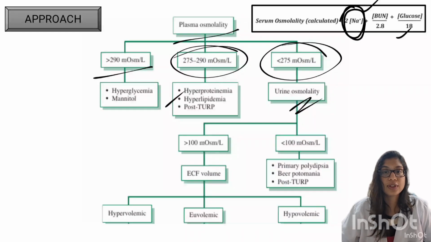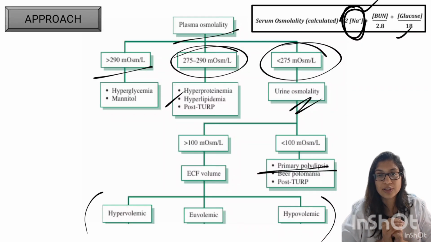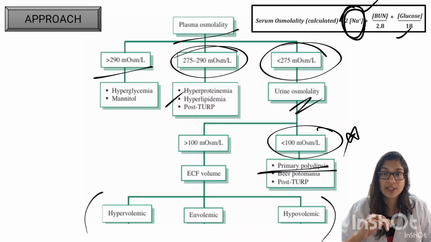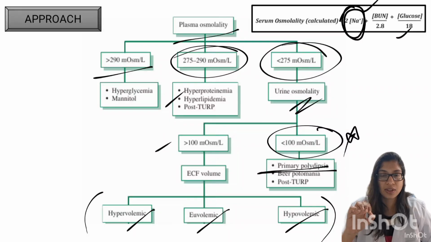Why do we need to see urine osmolarity? To differentiate between primary polydipsia and the remaining causes. If it is less than 100 milliosmoles per liter, then it is primary polydipsia. If it is more, then see the fluid status, whether it is hypervolemic, euvolemic, or hypovolemic. We have already seen when hypervolemic, euvolemic, and hypovolemic hyponatremia occur.